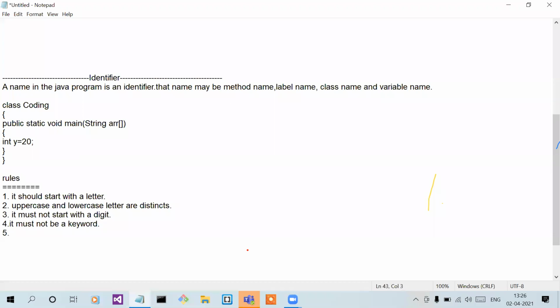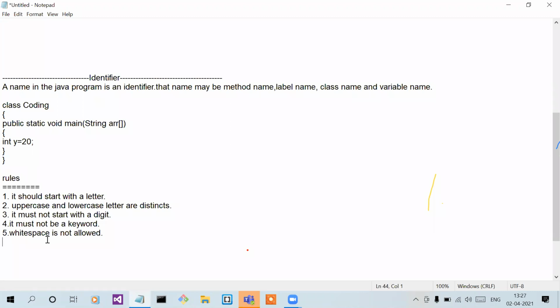Next rule, white space is not allowed. Next, you can use an underscore sign or dollar sign to start an identifier.